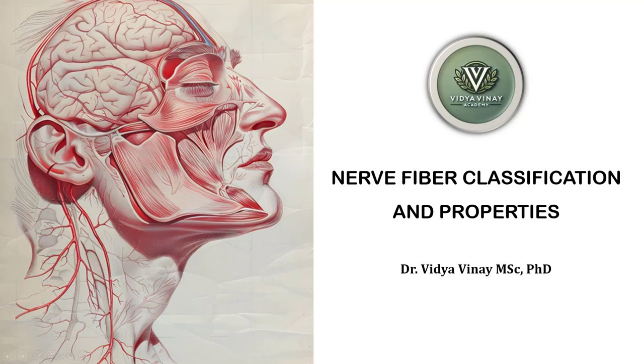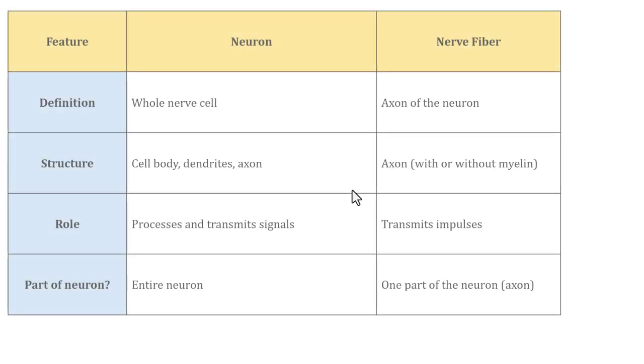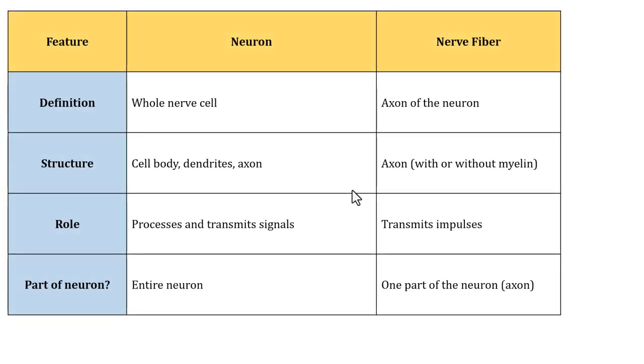Hello all, welcome to today's video on nerve fiber classification and its properties. Before we begin, I would like to clarify the difference between a neuron and a nerve fiber. Unlike in skeletal muscle where a muscle cell and a muscle fiber refer to the same thing, in the nervous system, these terms, a neuron and a nerve fiber, have distinct meanings.